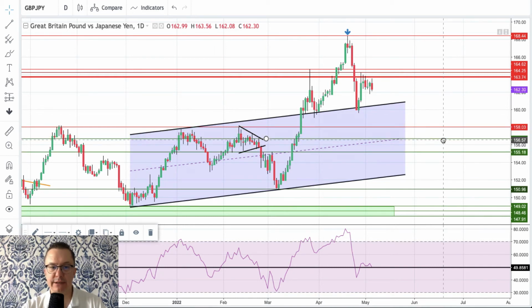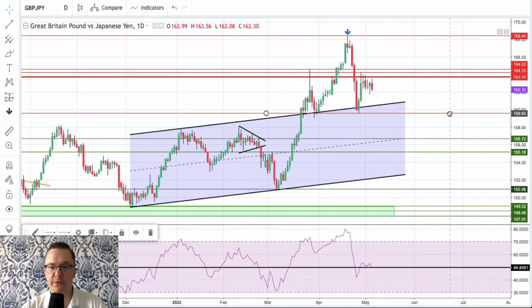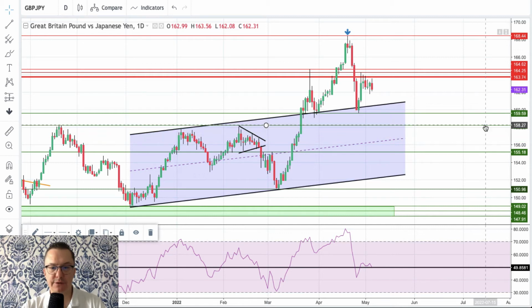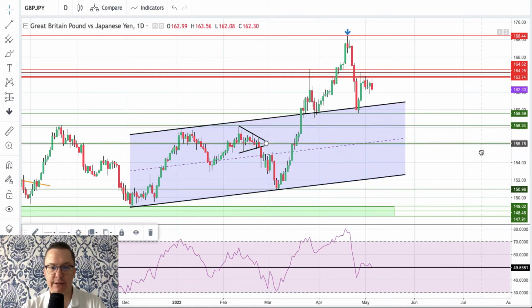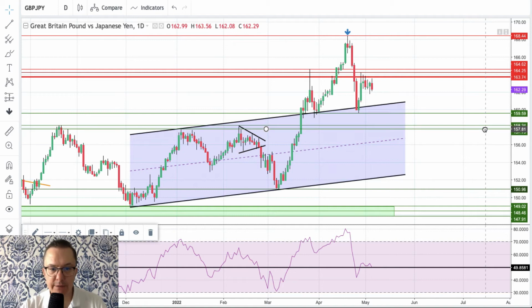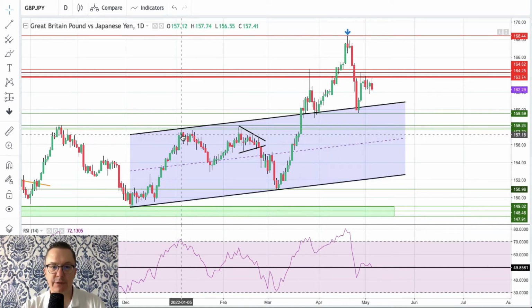So we don't need it that tight anymore. I prefer to move this one here for the temporary support, 159.59. The other support, as I moved it, was at 158.24, and the other one is at, let's say, 157.79. 157.79 is the technical support.